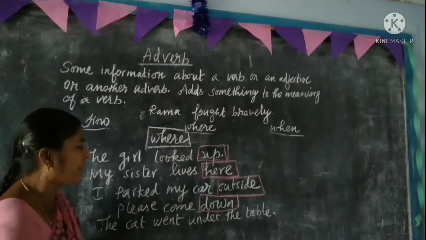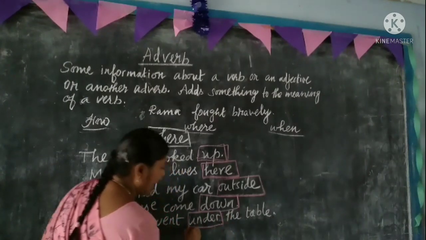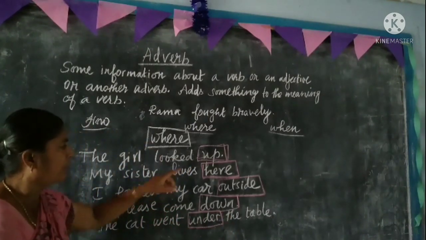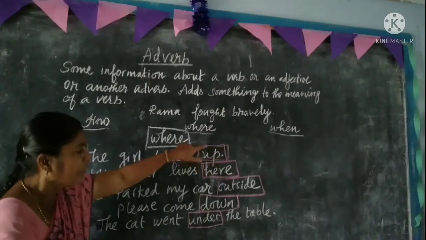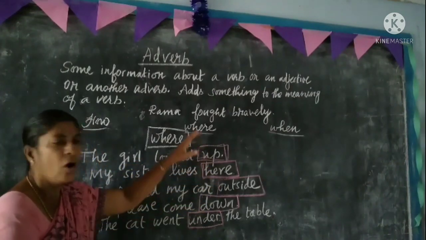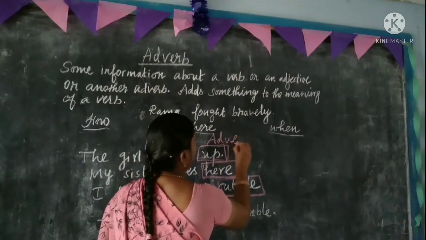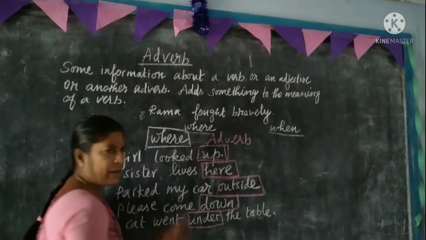The cat went under the table. Where did the cat go? The cat went under the table. So the words up, here, outside, down, under, all these words are adverbs. How are they adverbs? Let us see.